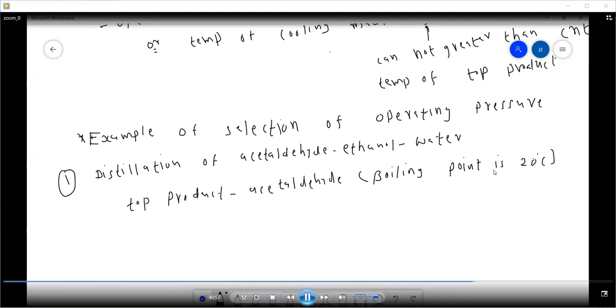So if we operate this column at 1 atmosphere, then we cannot use water as a cooling medium.